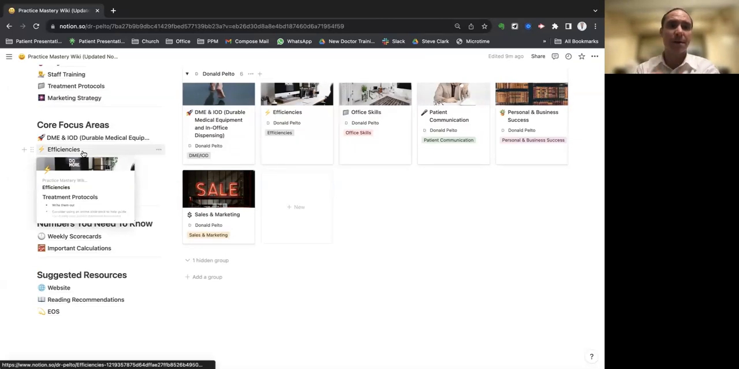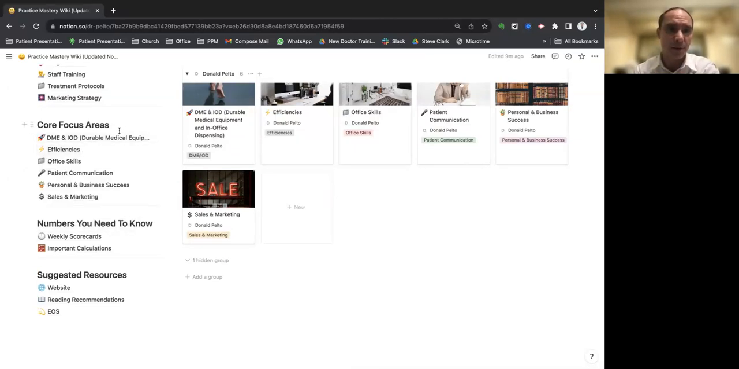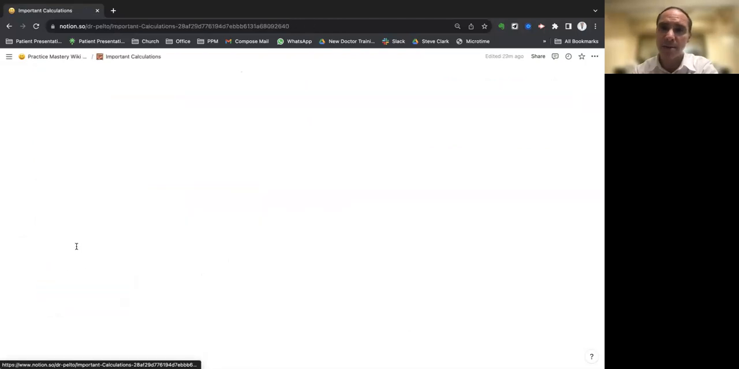So the core focus areas, I'm not going to go into everything here, but these are going to be individual wikis about DME and office dispensing, about efficiencies, about office skills, patient communications, business and personal success, sales and marketing. I don't want to go through all that. I'm trying to put this together, and if you have any better ideas on how to make these, let me know.